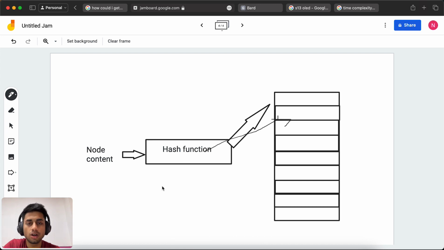What's the hash table and how will the hash function work? When the question is asked and we store the data from the user, it will contain a node. It will be stored in the container. On the basis of the container, it will go to the hash function, and the hash function divides the data on the basis of their category into the hash table, deciding which category it belongs to: this one, this one, this one.